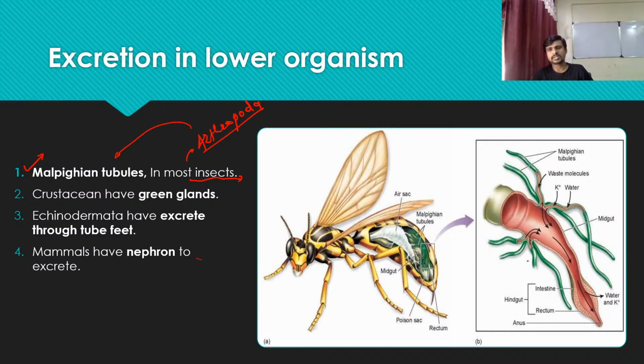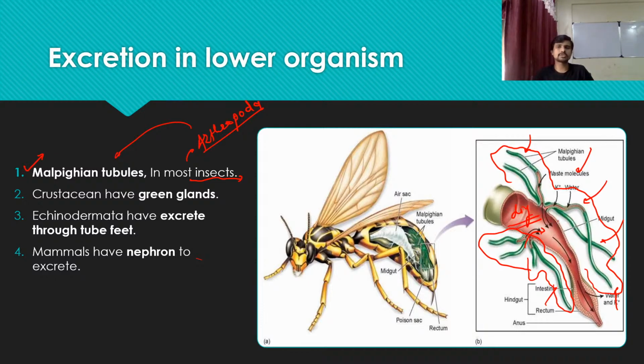You can see these green tubules in the diagram are the Malpighian tubules, which remove nitrogenous waste from different parts of the body and excrete it into the rectum and anus, the digestive system. So excretion is directly connected to the digestive system by the Malpighian tubules, which are specialized for the absorption of nitrogenous waste and secrete it into the digestive tract.